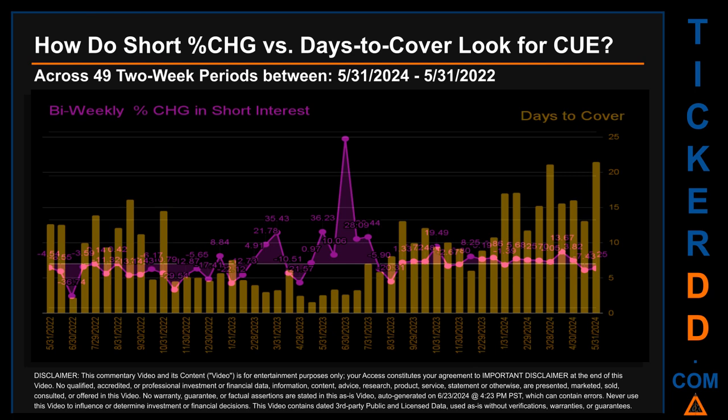The average days to cover was about 9.1. The biggest days to cover was 21.41, and it happened once on settlement date.